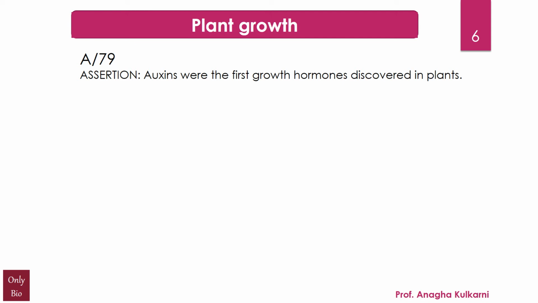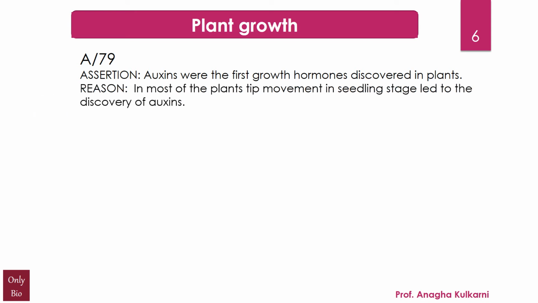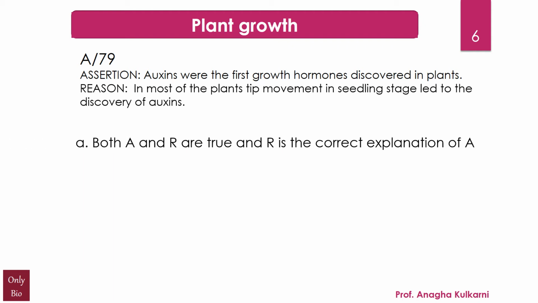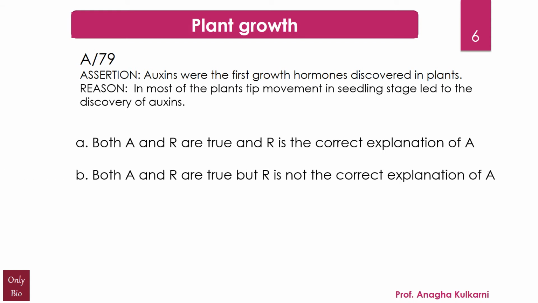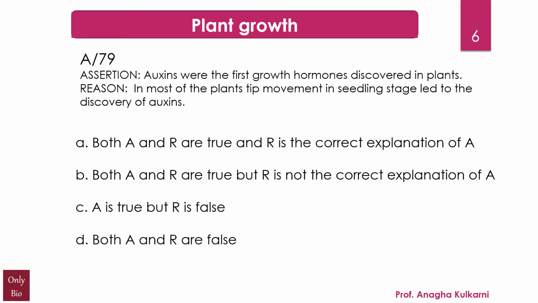Now the next question relates to plant growth, and the assertion is auxins were the first growth hormones discovered in plants, and the reason given is in most of the plants, tip movement in the seedling stage led to the discovery of auxins. The options given are A. Both assertion and reason are true, and the reason is the correct explanation of the assertion. B. Both assertion and reason are true, but reason is not the correct explanation of the assertion. C. Assertion is true, but the reason is false. And D. Both assertion and reason are false.